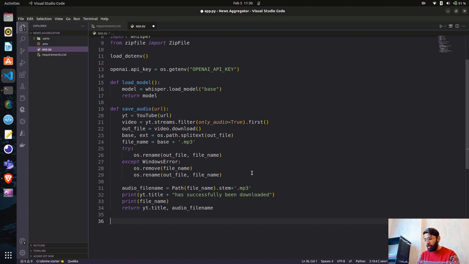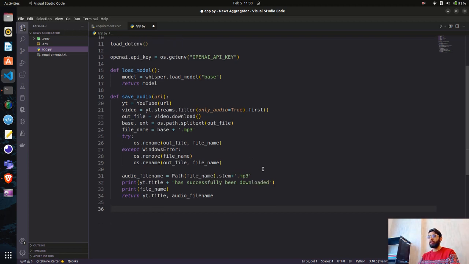Now we can also write the function for audio to transcript. Now we have the audio file name here, and it will not take much time because it's a couple of lines of code, and we'll be able to get the transcript using Whisper. So we'll do save audio to transcript, and here we'll pass the audio file. So the audio file will be an input, and then we'll use the model here, right? We have used this base model, and we have created the function to load the model. So we'll say model, and we'll use this function now.